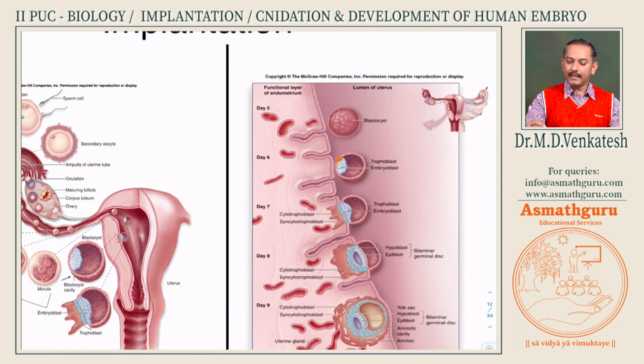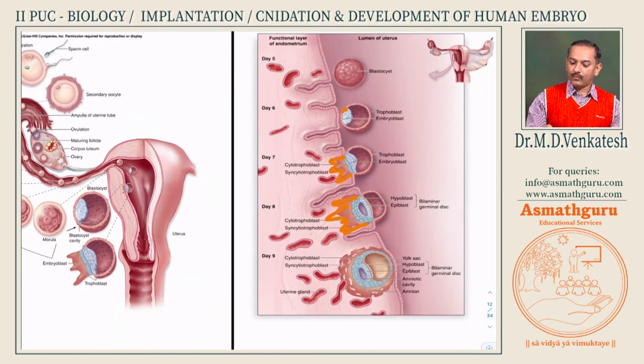The wall on the side where the embryoblast is will now start penetrating the uterus of the mother. Now these trophoblastic cells will secrete some substances such that they make finger-like processes. It dissolves the material in the uterus wall and finger-like projections come, called trophoblastic villi. These trophoblastic villi will penetrate further deep and form a thick layer, called the syncytiotrophoblast.